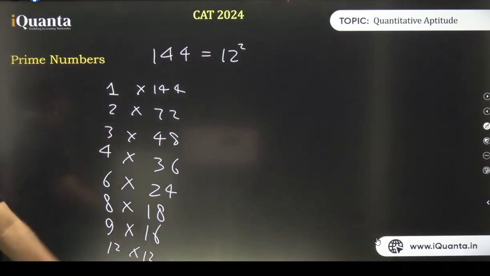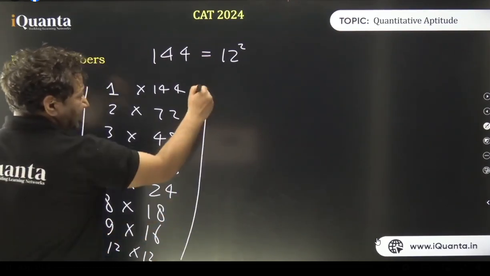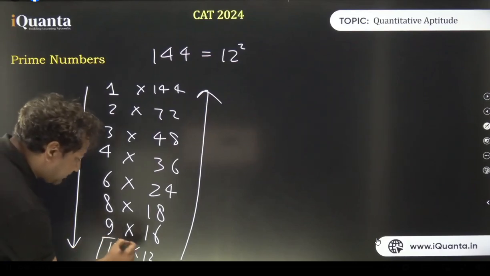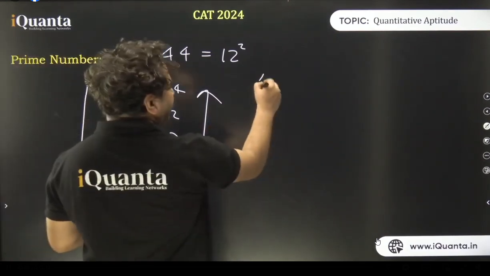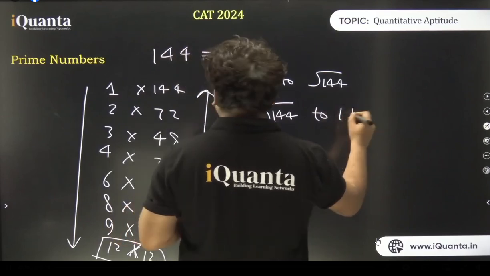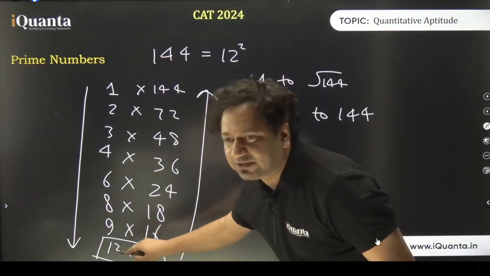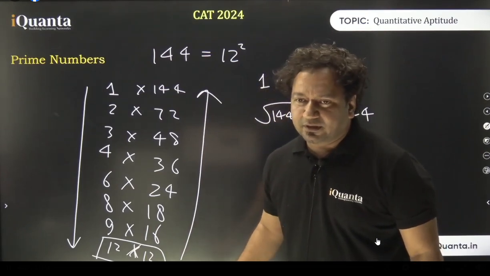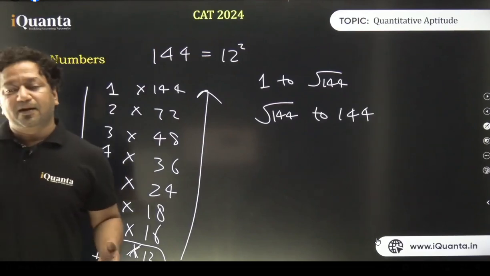Now, there's one more thing which you need to observe. On the left hand side, the numbers are increasing. On the right hand side, the numbers are decreasing. And the last pair that we get is of the middle factors. So here too the same will happen as said earlier. The factors from 1 to root n are equal in number to the factors from root n to n. The thing is, root 144 is a perfect square. That is why the last pair has identical numbers. Is that clear?